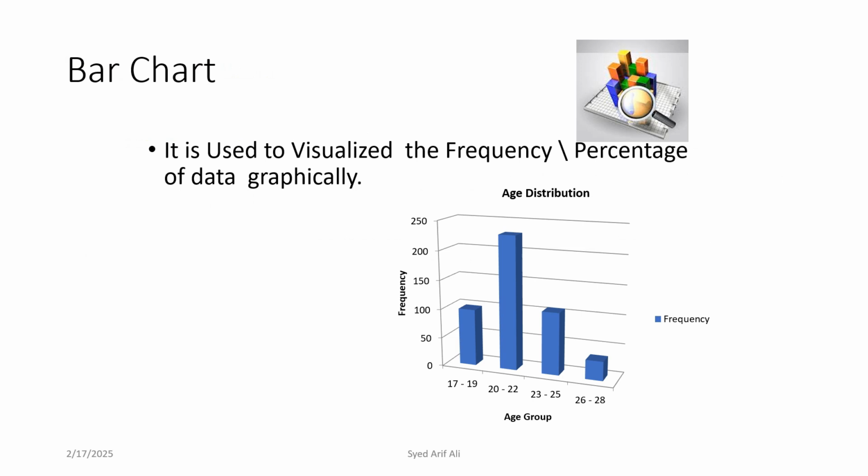Here we make bar graphs. Here we make a bar graph for the age group or age variable. First we make groups for age: 17 to 19, 20 to 22, 23 to 25, and the last group is 26 to 28.